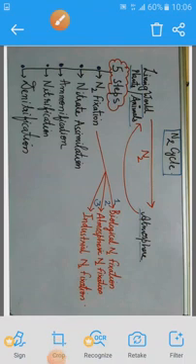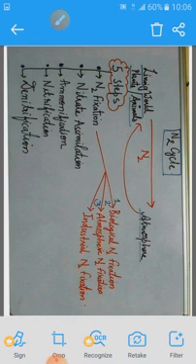Good morning students. Today we will study about the nitrogen cycle. Nitrogen cycle is the cyclic flow of nitrogen between the living world and the atmosphere, again from the atmosphere to the living world. This ongoing and continuous process of flow of nitrogen between these two is known as the nitrogen cycle.